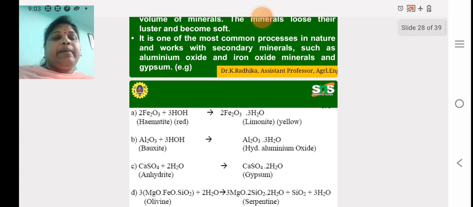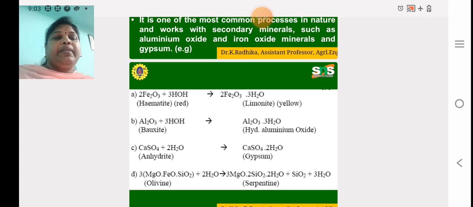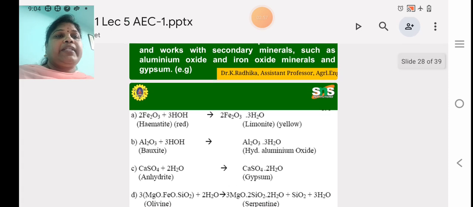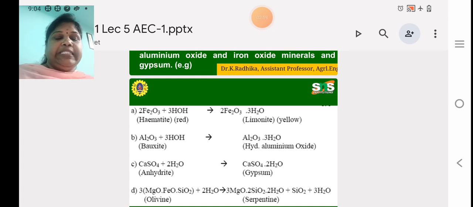Then another example is aluminum oxide, bauxite, Al2O3 plus H2O gives rise to Al2O3.3H2O, hydroxide of aluminum oxide. Then calcium sulfate anhydrite, adding water gives calcium sulfate 2H2O, which is gypsum. It is one of the main materials applied to alkaline soils. Gypsum is an important fertilizer for application in alkaline soil conditions.